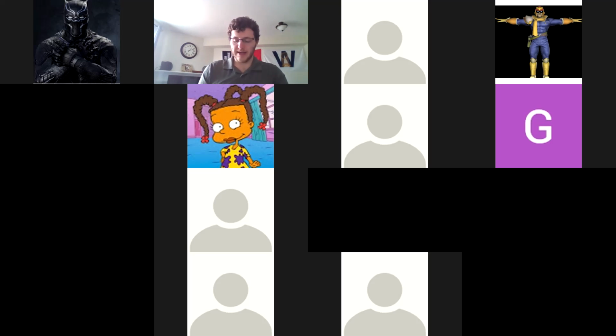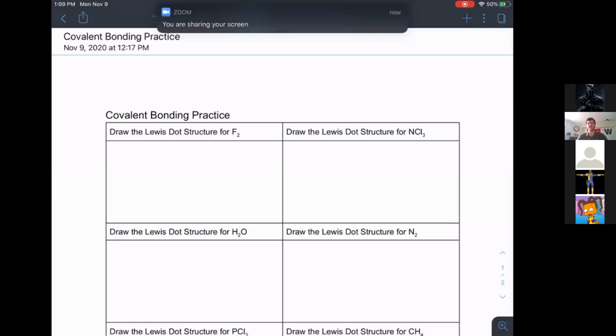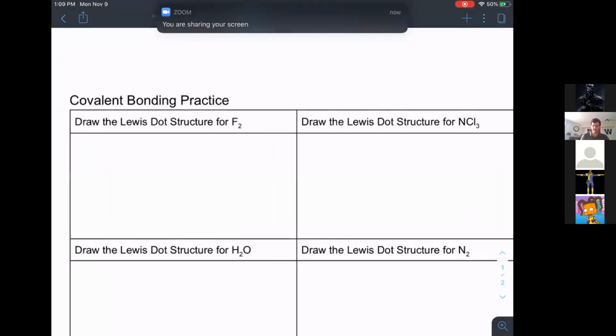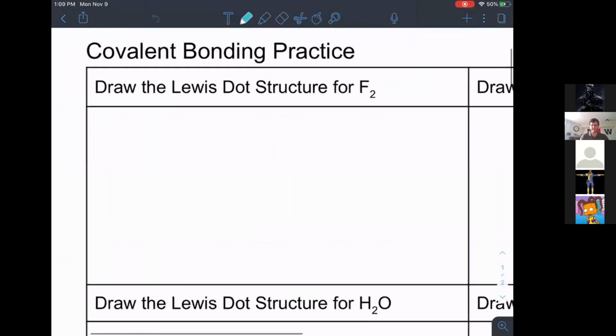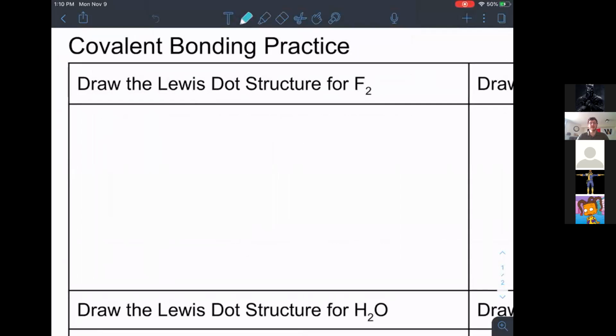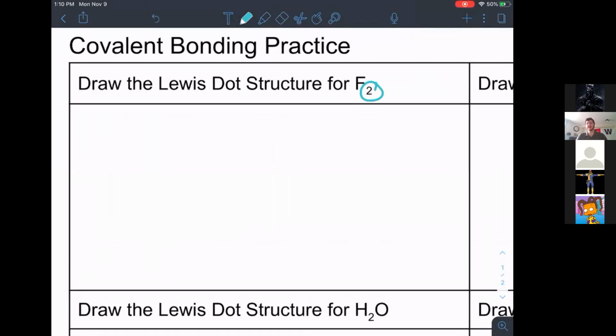What I want to do now is to actually go through and refresh our brains about some covalent bond practice. So if you guys open up the covalent bond practice assignment for today, we're going to go through the first 2 of them together. We'll start with fluorine. So it says draw the Lewis dot structures for F2, which means we have 2 fluorines that we need for this covalent bond. So what I want us to do first is to draw our Lewis dot structures for each of our fluorine atoms.